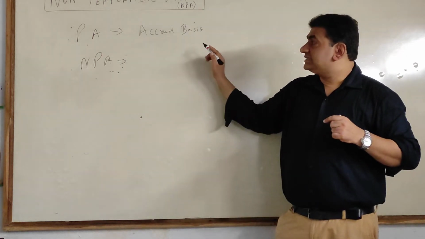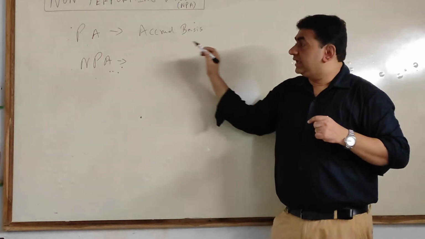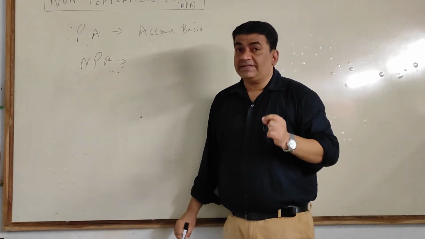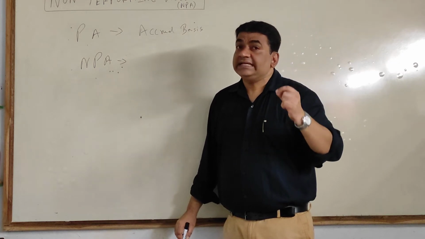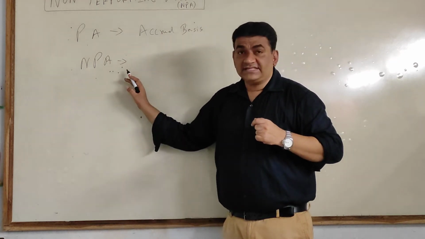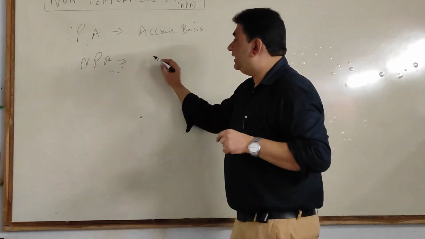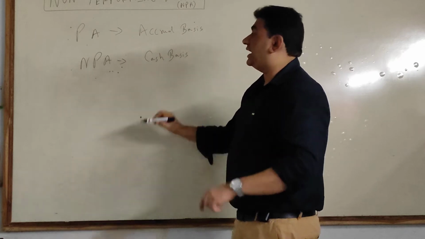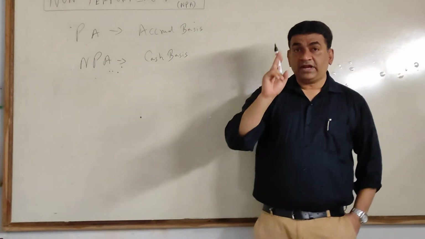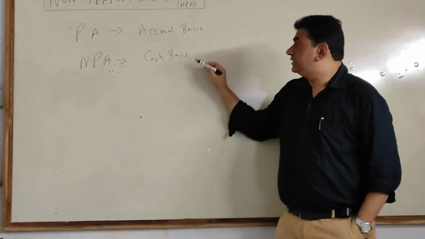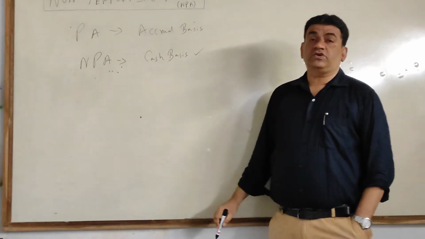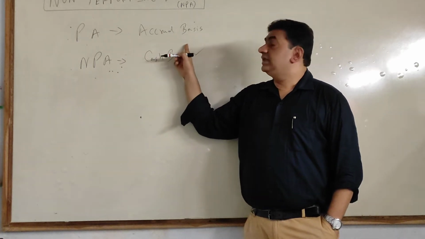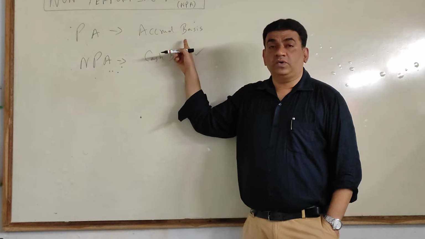So for performing assets, accrual basis, and when it comes to NPA, because 90 days are over, the risk of getting money increases. So what RBI says, interest income, in case of NPAs only, you will record on cash basis. Only for NPA, interest income will be recorded on the basis of cash, and for performing assets, it will be recorded on the basis of accrual.